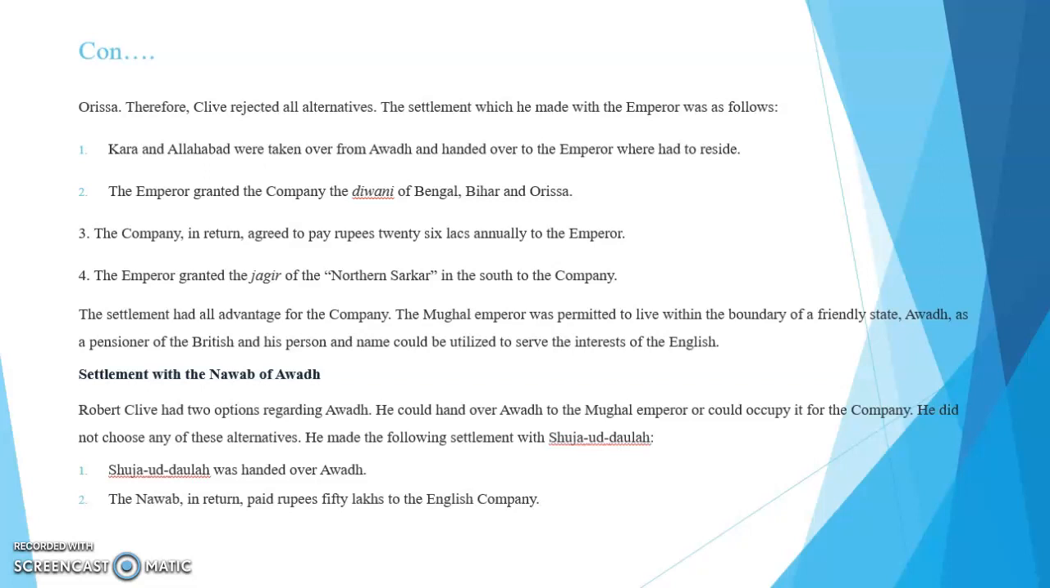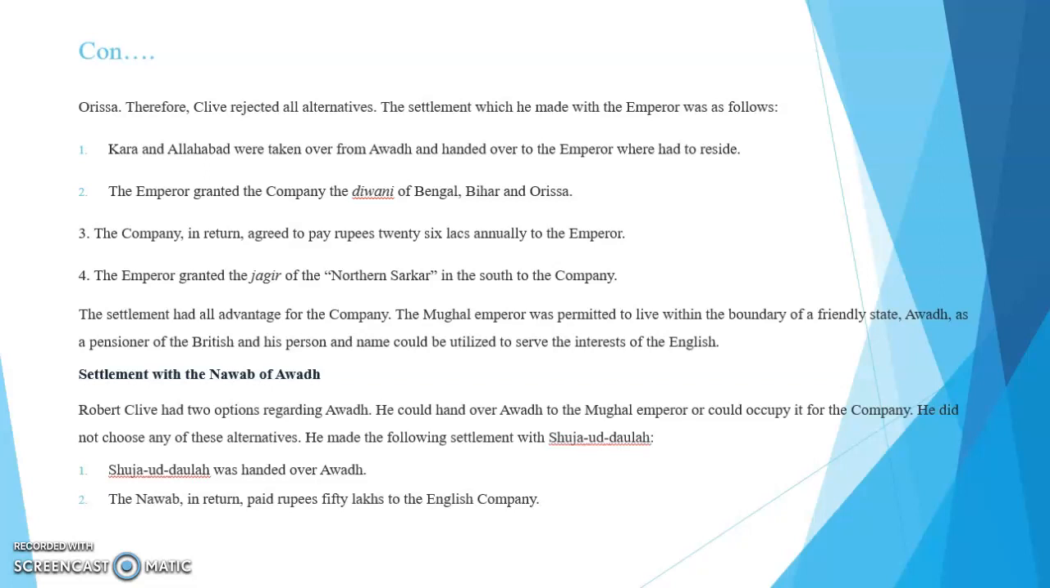The settlement had all advantage for the company. The Mughal emperor was permitted to live within the boundary of a friendly state, Awadh, as a pensioner of the British. And his person and name could be utilized to serve the interest of the English. So the settlement made by Clive was only favorable to the company, not to the emperor.